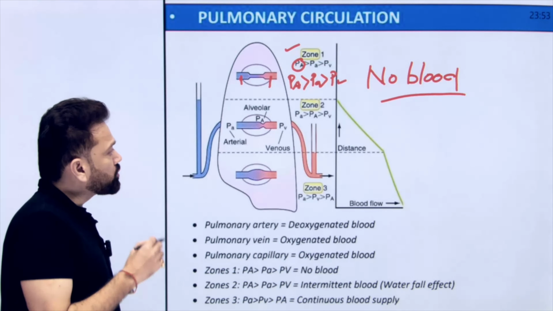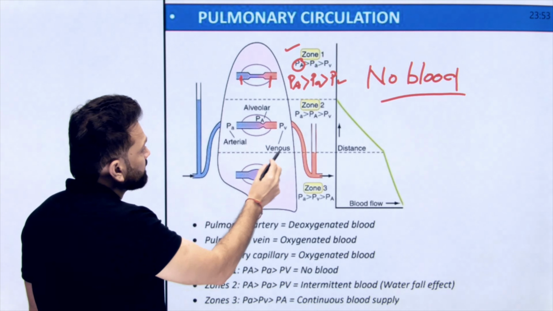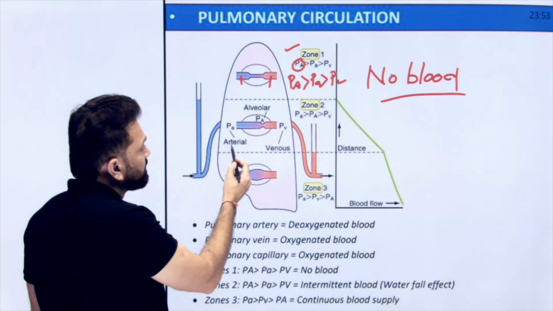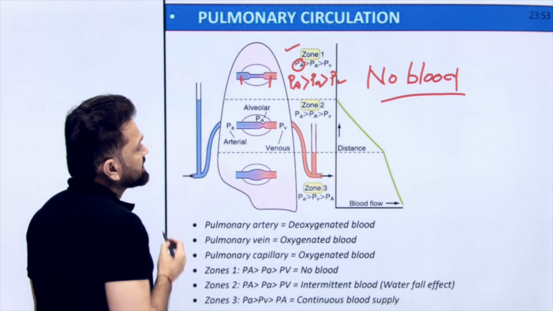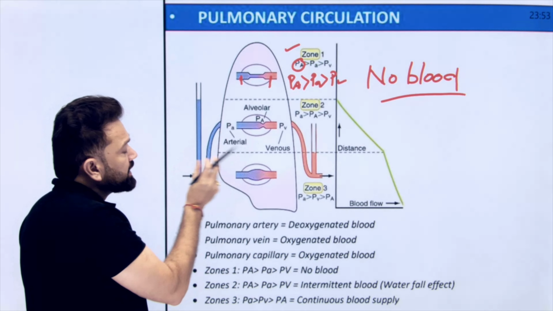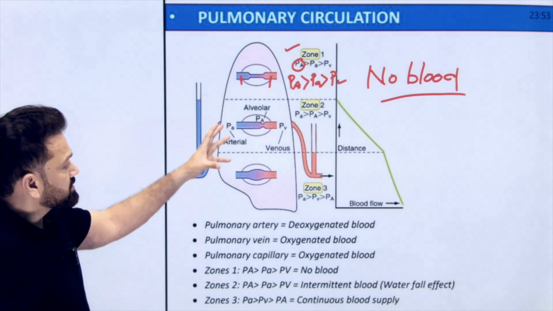Now comes Zone 2. In Zone 2, the alveoli are able to compress the veins but not the artery. So arterial pressure becomes maximum, then alveolar pressure and then venous pressure. So whose pressure is maximum? Arterial. And whose is minimum? Venous. In the middle is alveoli. So the blood flow will not be continuous. It will be intermittent, and that intermittent blood flow is called the waterfall effect.